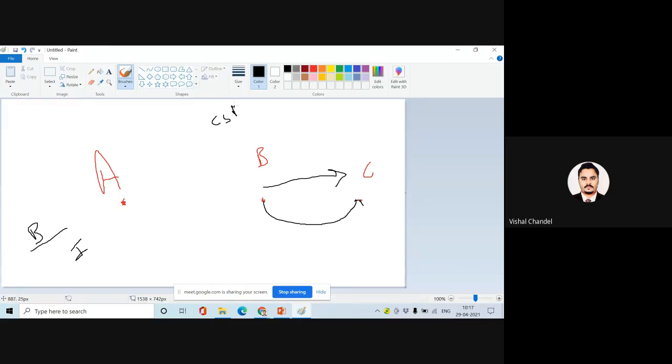what was the procedure of CSMA? It will just sense the channel. When the channel was sensed, it was in the idle state at the point of B. So B initiated the transmission, and the transmission is going to happen for a time of 15 minutes. You can consider that B and C are going to talk for 15 minutes.